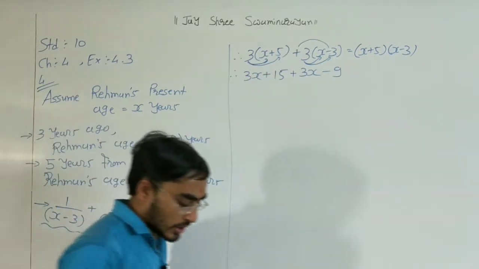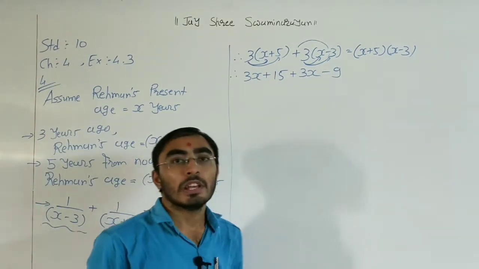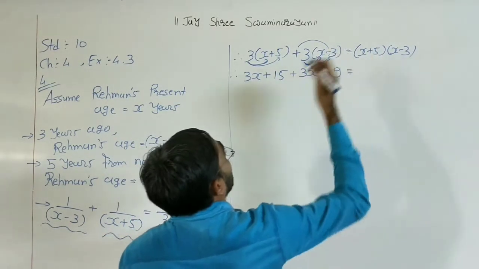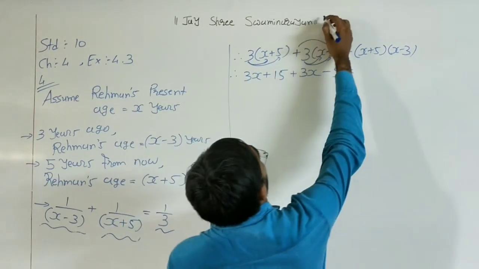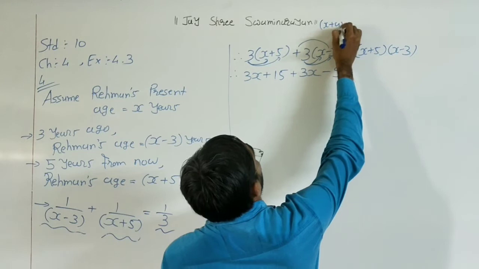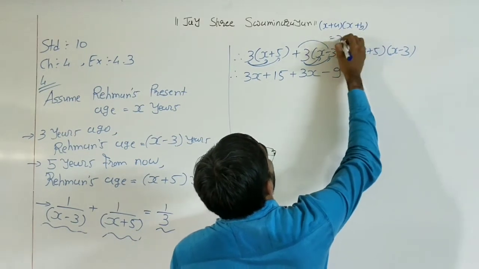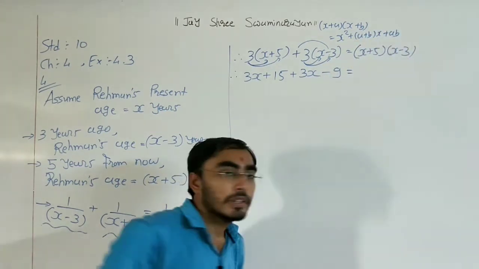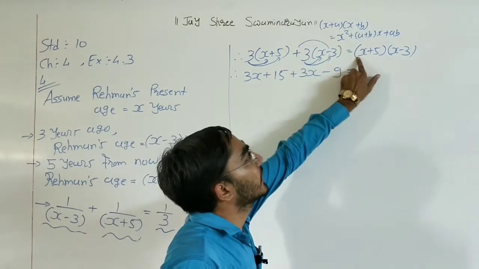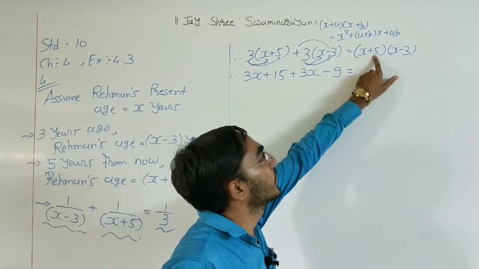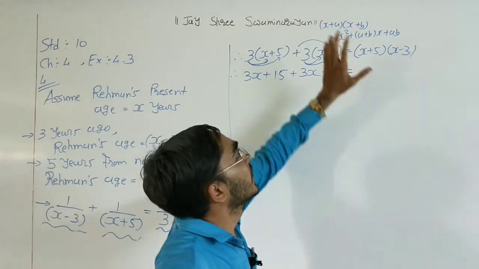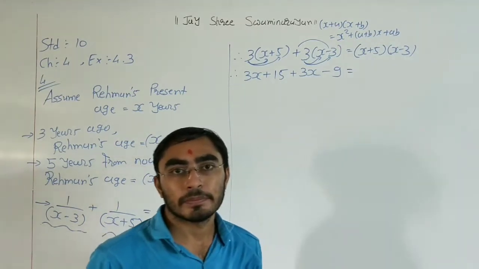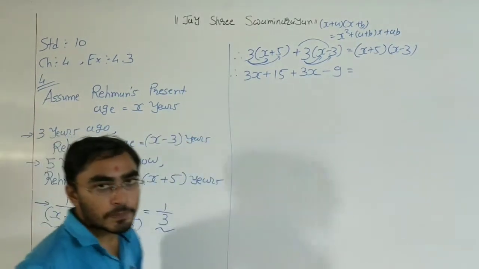Okay, now on the right hand side we have a total of 2 brackets. Now we can simplify these 2 brackets by 2 methods. First, we can directly use the formula that I have already told you in the previous video: (x plus a)(x plus b) equals x square plus (a plus b) into x plus a multiply b. Right, now our first term x is the same in both brackets. This is our a, this is our b. So x as it is, a is equal to 5, b is equal to minus 3. Okay, we can use this identity.